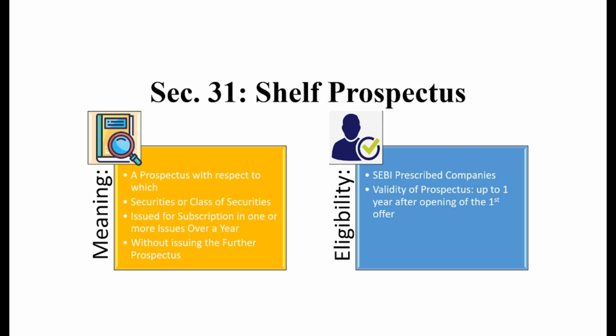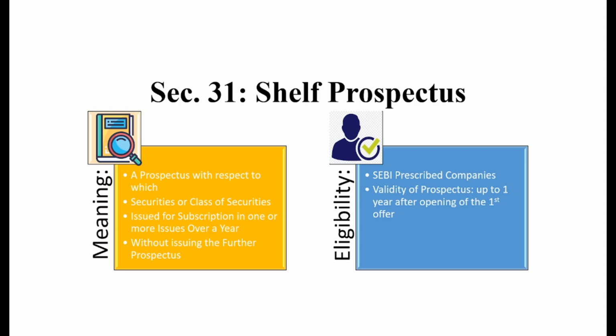Basically, what I have said is that the company will issue a prospectus known as a shelf prospectus once in a year, and in exchange, the company will be eligible for creating multiple issues in that particular year. I hope the meaning is very clear to you.